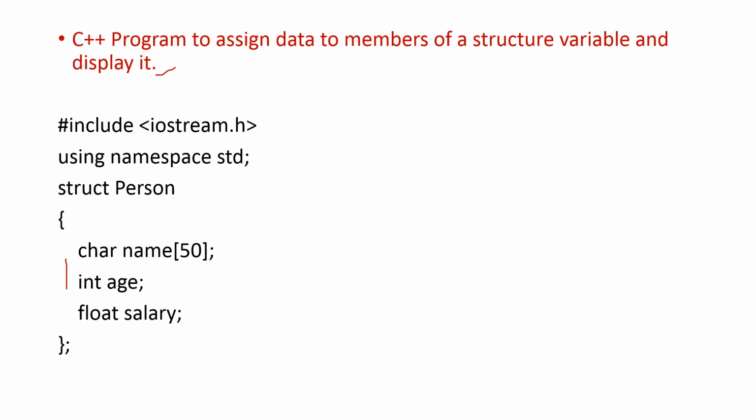Struct, this is the structure. Struct person, person is the name of the structure and within the bracket we have given name, this is array representation, right? So name of 50, that is up to 50 characters including space you can give for a particular name. Int age and float salary.